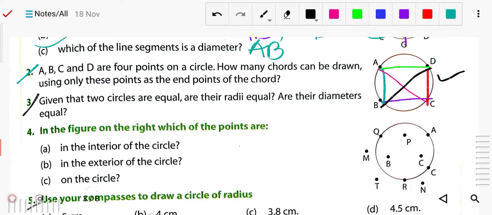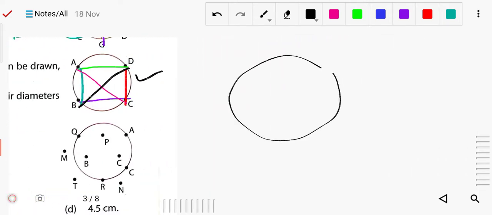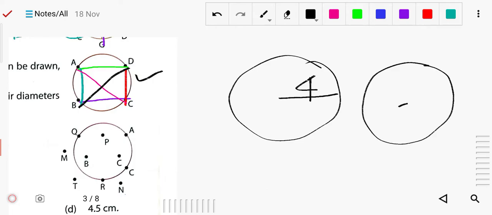Now number 3, given that two circles are equal, are their diameters equal? It is asking whether it is equal or not. So what will be the answer? Yes, because if the two circles have equal radius, it means the diameter will also be equal. Means if one circle is 4 centimeter, and another one is also 4 centimeter.